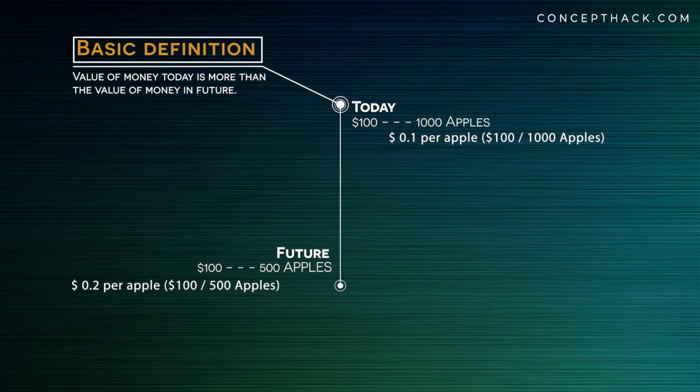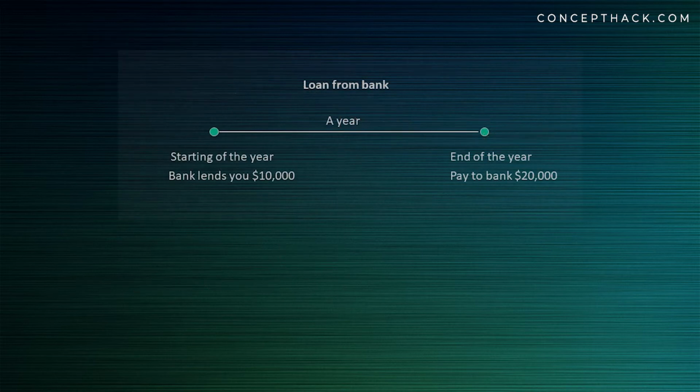Let us increase the level of craziness with another example. Let's say you need $10,000 for a year and you approach a bank. The bank will lend you $10,000 for a year, but at the end of the year, you need to pay back $20,000 to the bank. Now let's make this super crazy with a hypothetical situation.